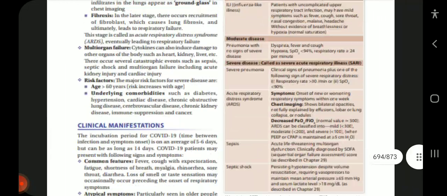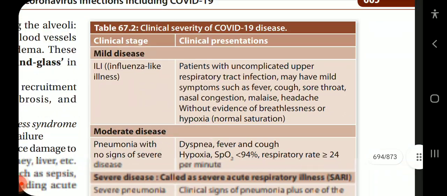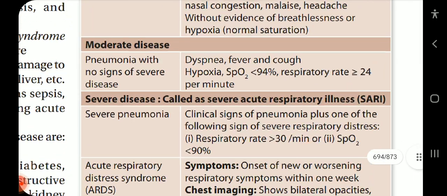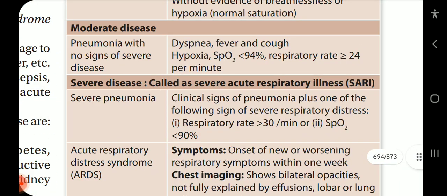like in this table. Mild illness, influenza-like illness: patients with uncomplicated upper respiratory tract infection may have mild symptoms such as fever, cough, sore throat, nasal congestion, malaise, headache without evidence of breathlessness or hypoxia. Next up is moderate disease, pneumonia with no signs of severe disease: clinical symptoms like dyspnea, fever and cough, hypoxia, SpO2 less than 94%, respiratory rate more than 24 per minute.